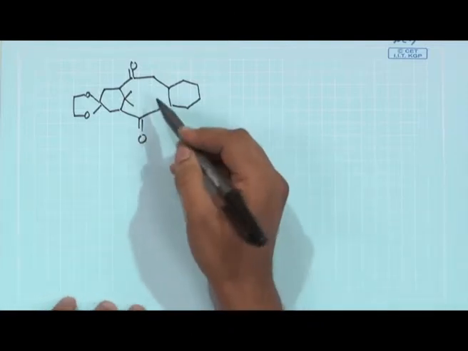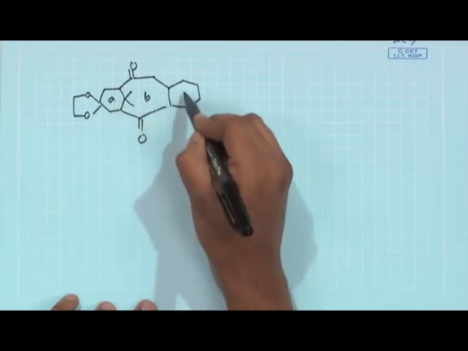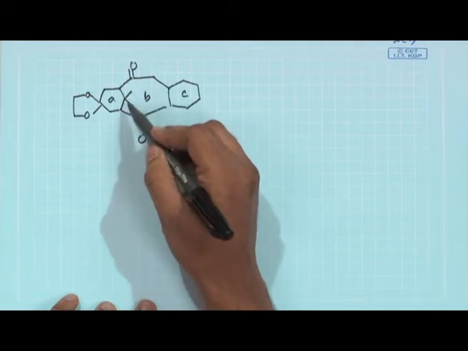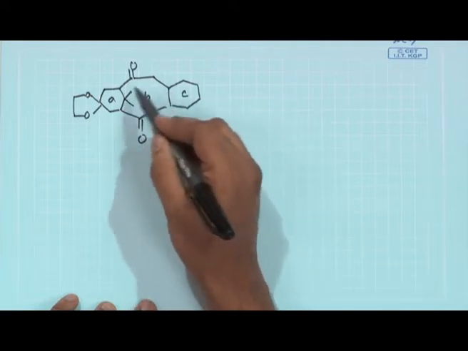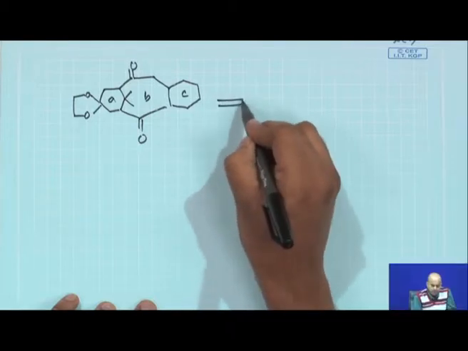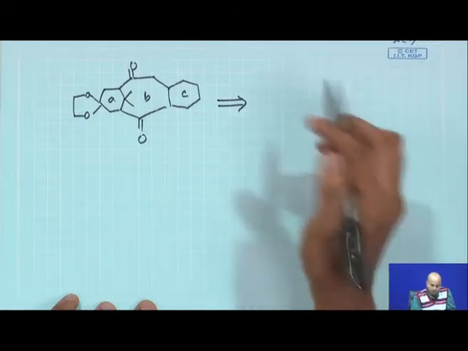Now if you analyze, ring A is 6-member, B is 8-member, C is 6-member. So, I am saying that the central 8-member ring can probably be constructed through a 6-member and 4-member ring fusion, which we have just talked about.